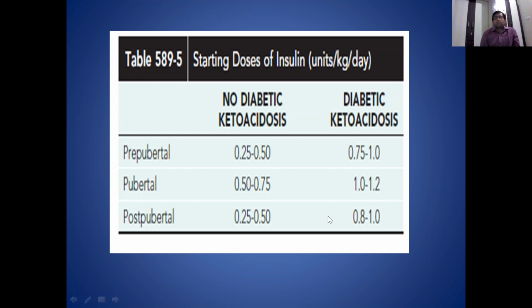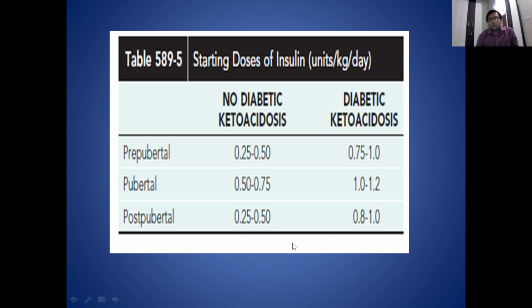Another important thing regarding insulin is that we have to increase the dose according to the calorie intake of that child. There are different methods of calculating dose of insulin according to calorie intake, but those are very complicated and well beyond your level, so I will not discuss them. This will give you a rough idea of how many insulin units are required in a patient with diabetes.